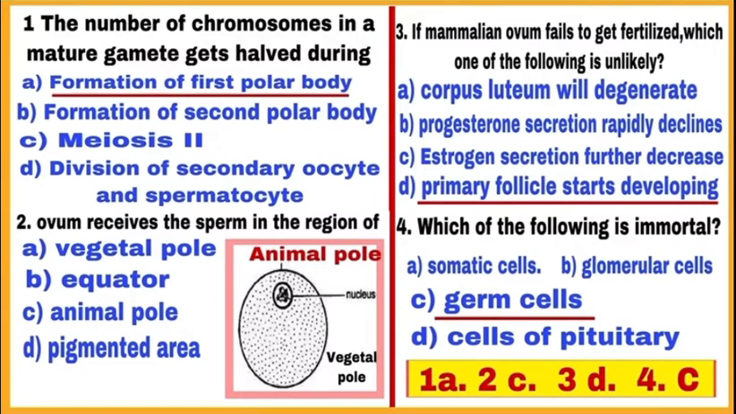Question 4. Which one of the following is immortal? Out of somatic cells, glomerular cells, germ cells and cells of pituitary, germ cells are immortal. So, correct choice is C, mark C. Germ cells are the only cells that contribute genes to offspring and pass the genetic information from one generation to another, and they are the link between generations. Thus, germ cells are often referred to as immortal.